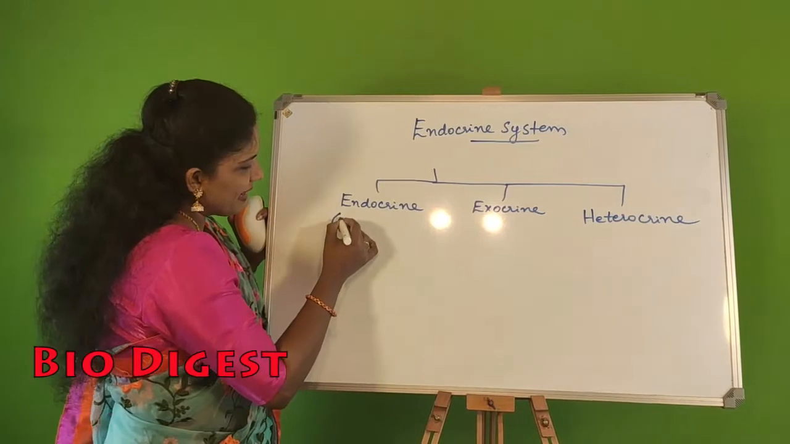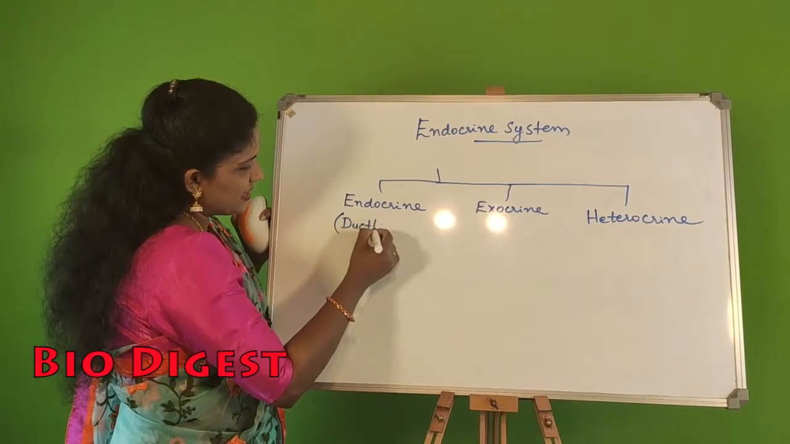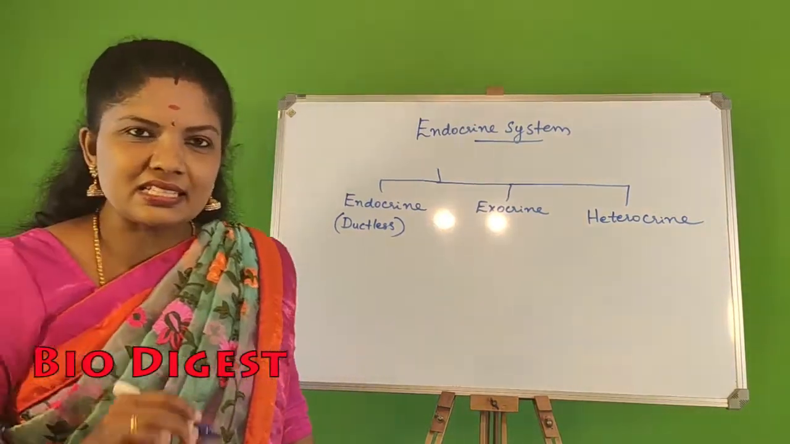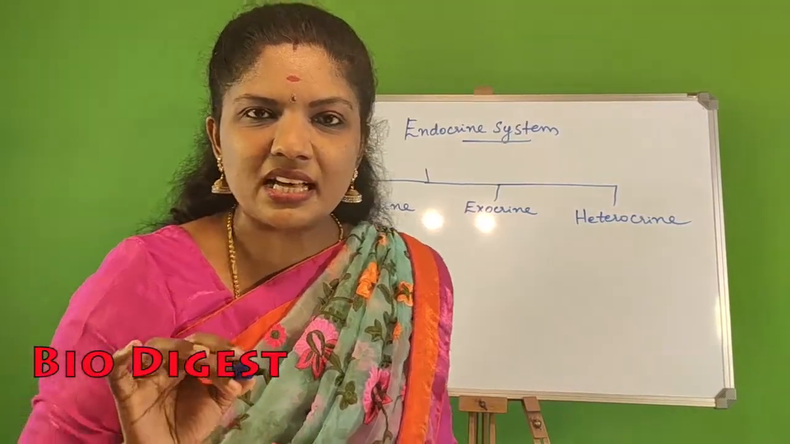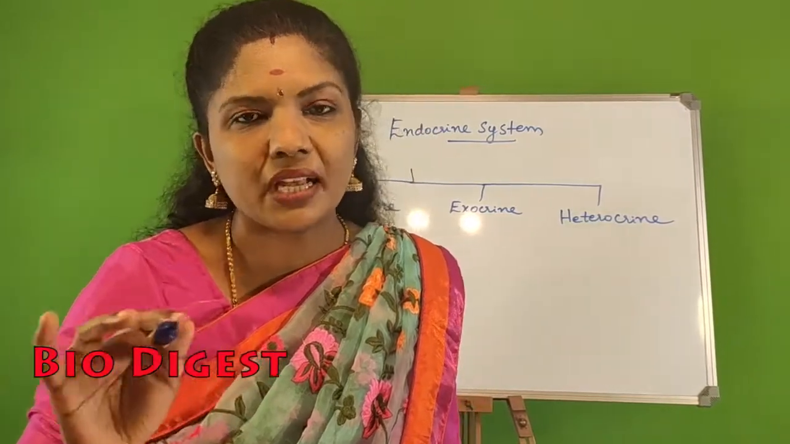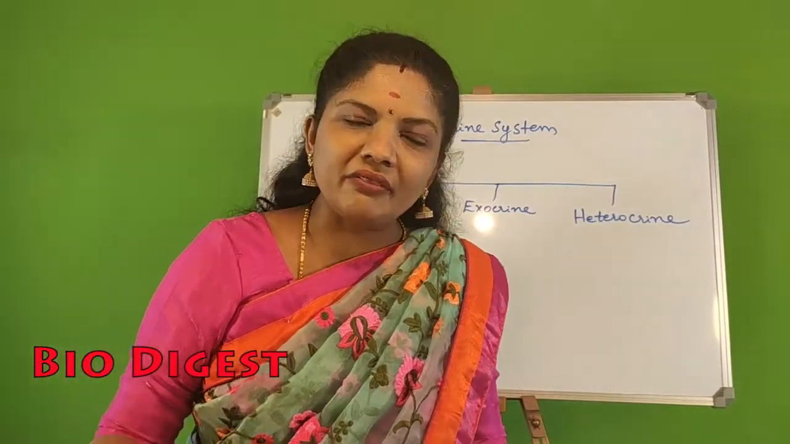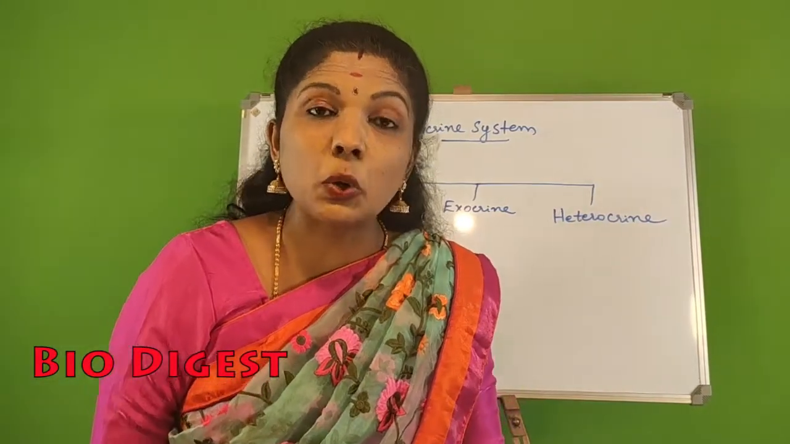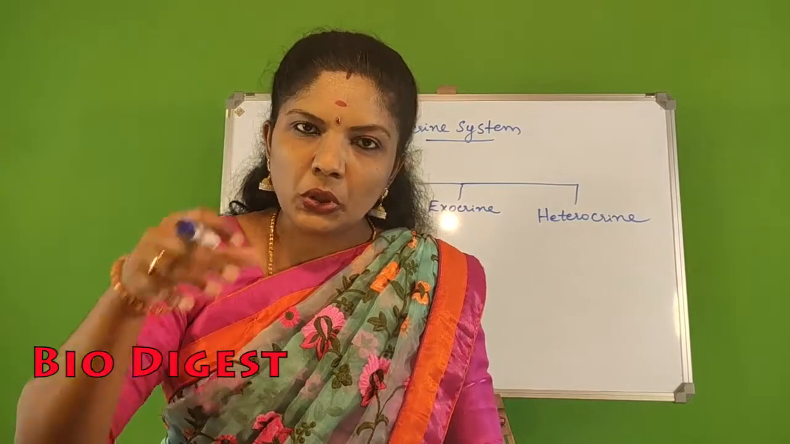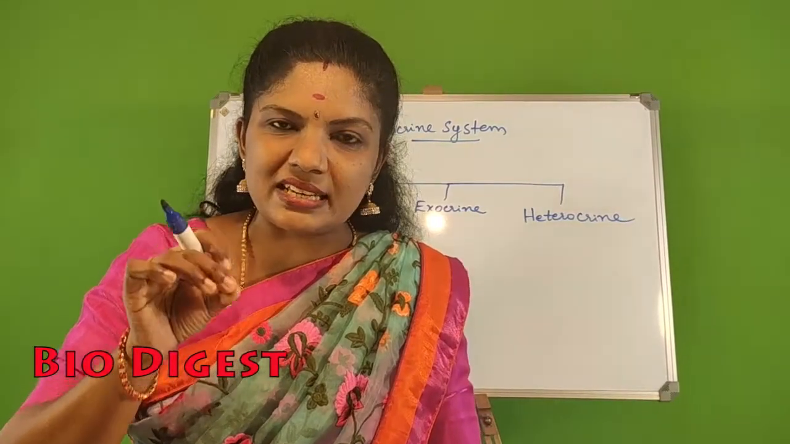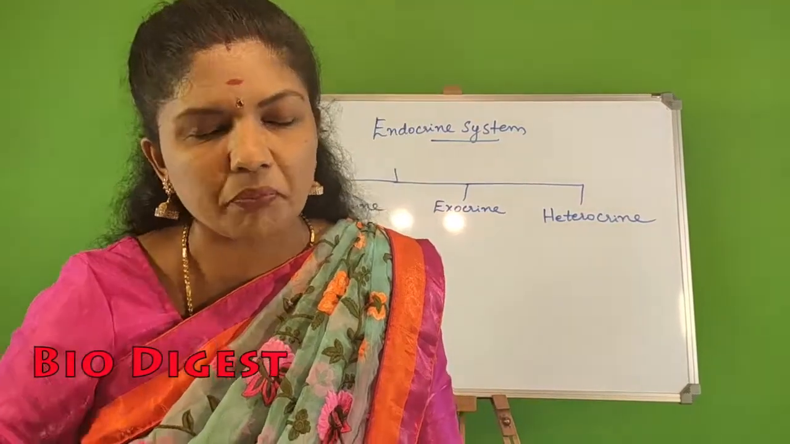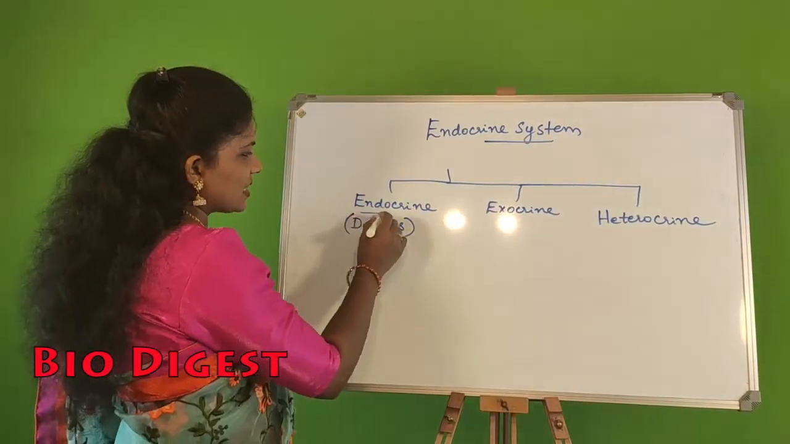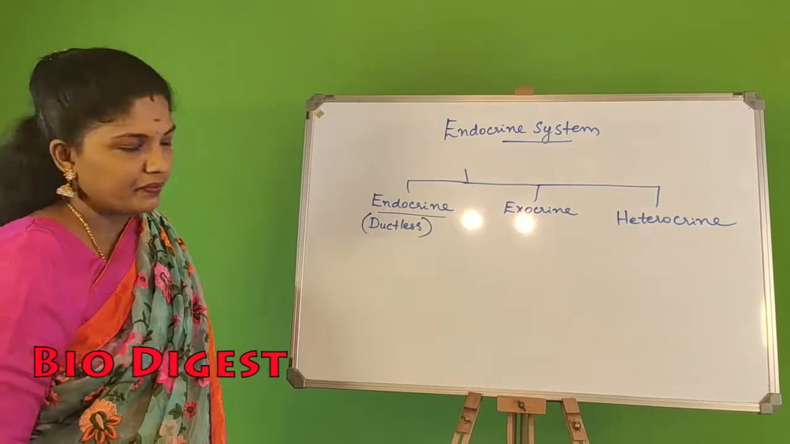Actually, endocrine glands are ductless glands. What is the meaning of this? Ductless glands means their secretions are directly poured into the blood. They are not having any duct to pass the secretions, called as the hormones. So the hormones that are produced by these glands are directly poured into the blood. So that type of glands are what is called as endocrine gland.